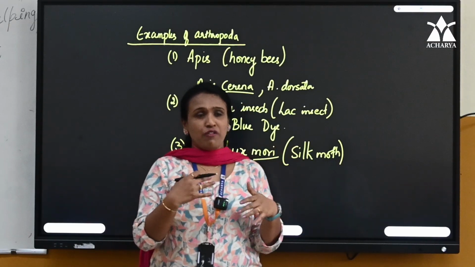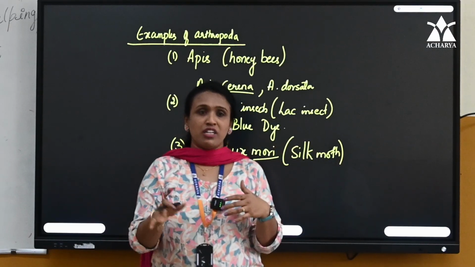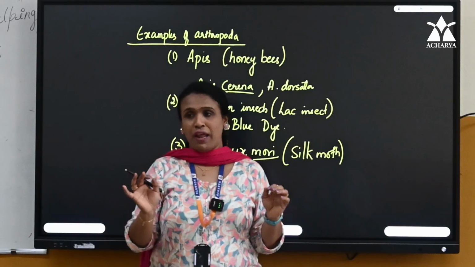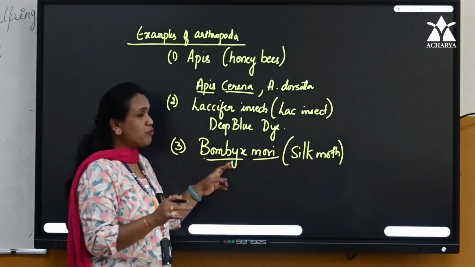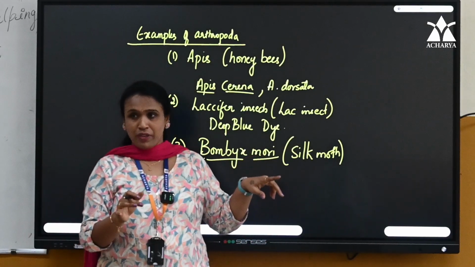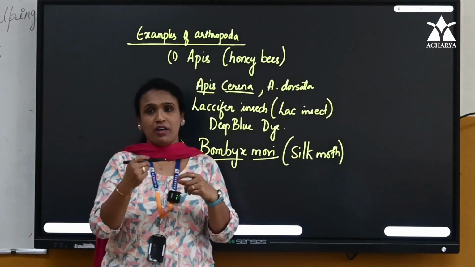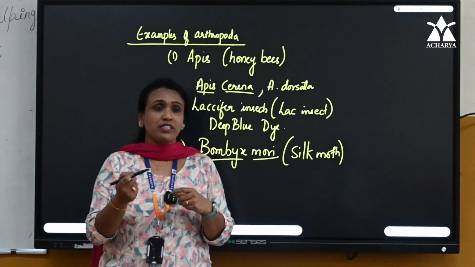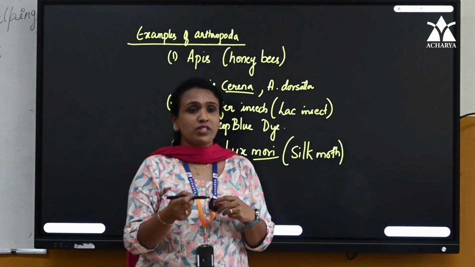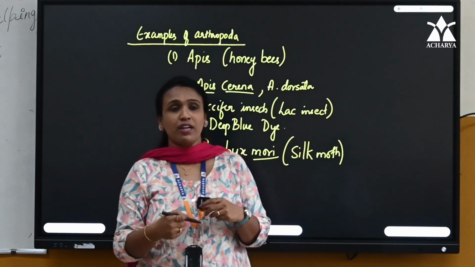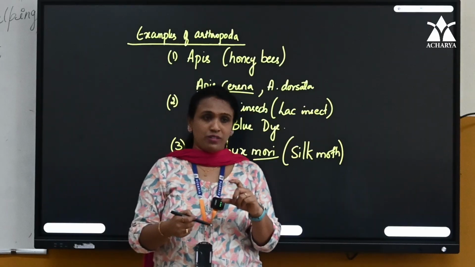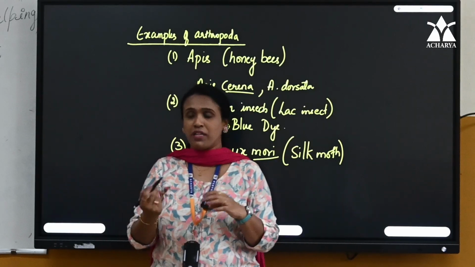Gregarious means they will feed voraciously, continuously eating any plant. So here Bombyx mori feeds on the mulberry plant, and at the end of their larval stage, the larva starts producing silk thread. That is what becomes the cocoon. The cocoon thread we take out and make the silk.